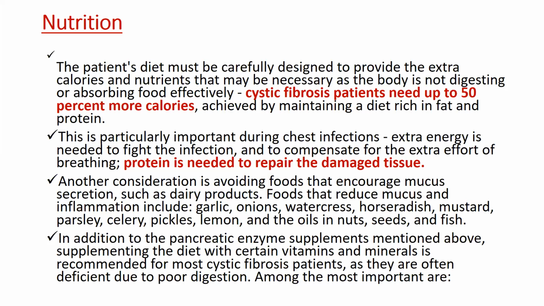Okay, so in addition to the pancreatic enzyme supplement, we give certain vitamins. So why do we give the vitamins, or tell the patient a diet rich in fat and protein? To help the patient's body fight the infection. Okay, so certain types of vitamin tablets we can advise the patient.